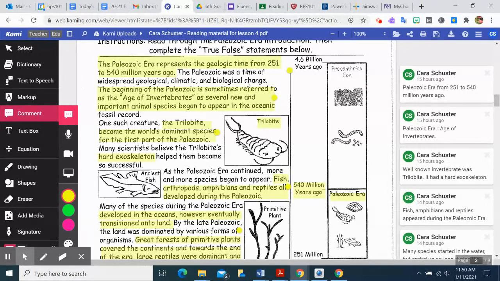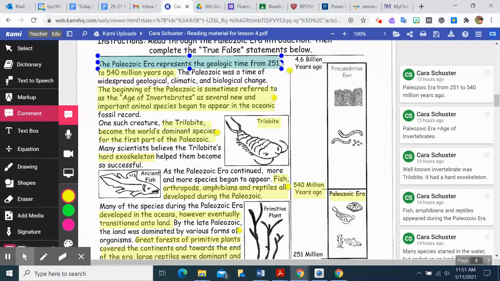So the Paleozoic was a time of widespread geologic, climate, and biological change. The beginning of the Paleozoic is sometimes referred to as the age of invertebrates, as several new and important animal species began to appear in the ocean fossil record. Now, if you remember in the Precambrian time, there weren't a lot of fossils because they didn't have bones. Invertebrates have hard shells or bones, and so that structure stays in place in the rock. It doesn't disintegrate like the rest of an animal. A jellyfish doesn't have any of that, so there's not going to be an imprint left on the fossil.